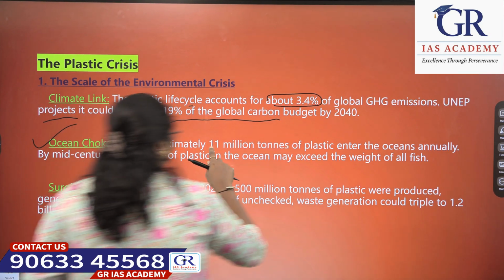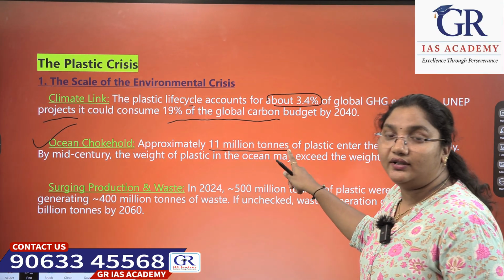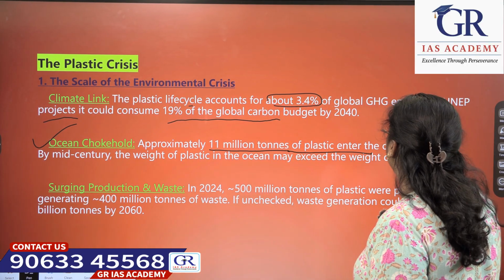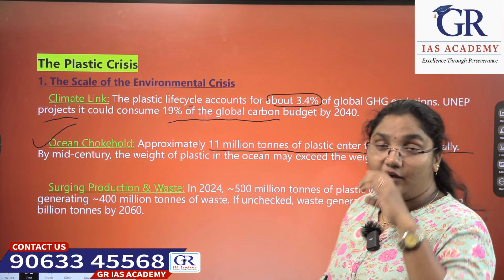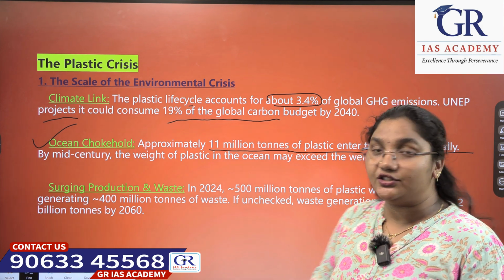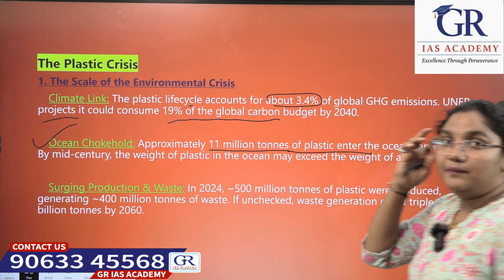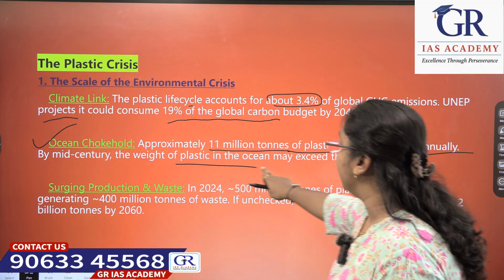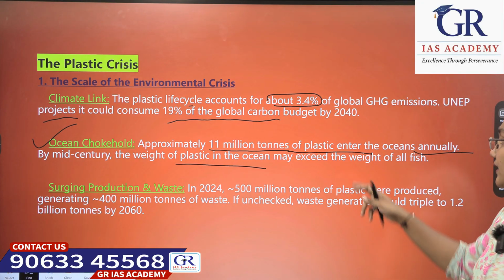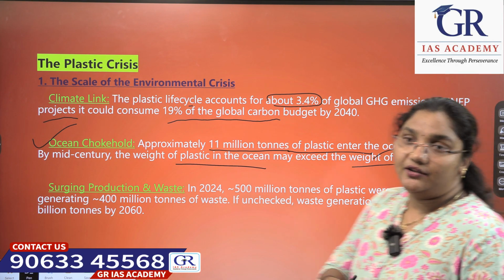Approximately 11 million tons of plastic enter the oceans annually. Annually, how much plastic is entering the ocean? 11 million tons. By mid-century, the weight of plastic in the ocean may exceed the weight of all fishes.